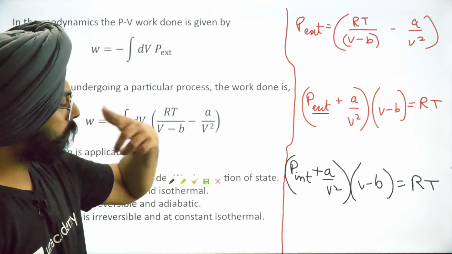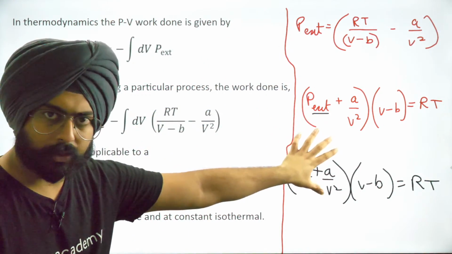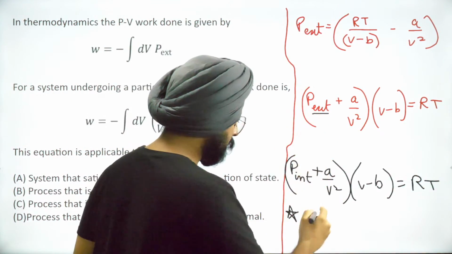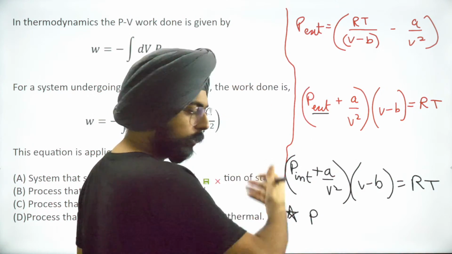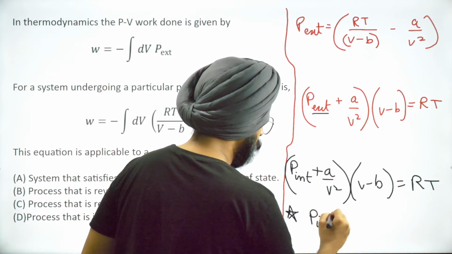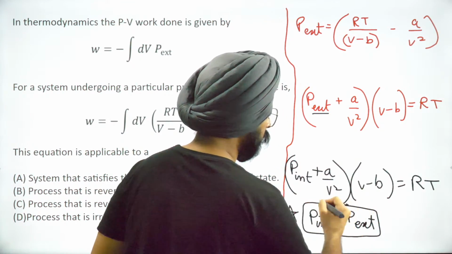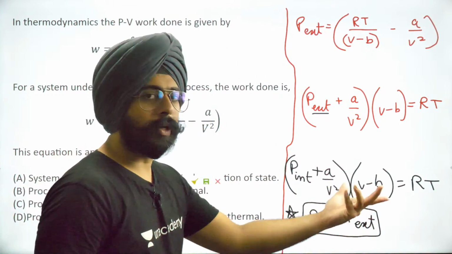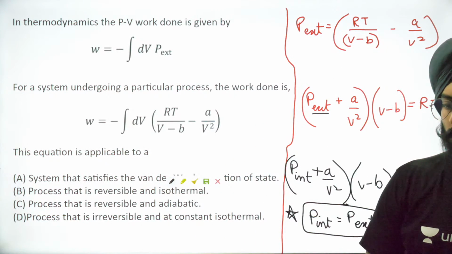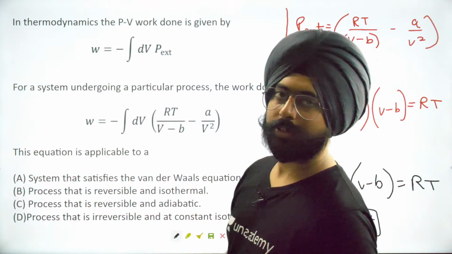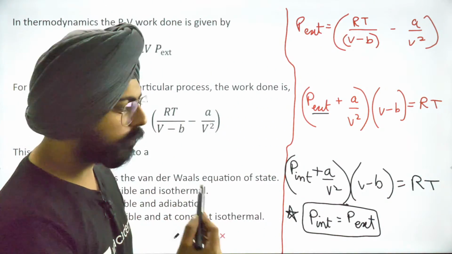So the first thing you should think of is that in this particular question, P internal is equal to P external. When is this going to happen? When is internal pressure equal to external pressure? Tell me. That is true for a reversible process.